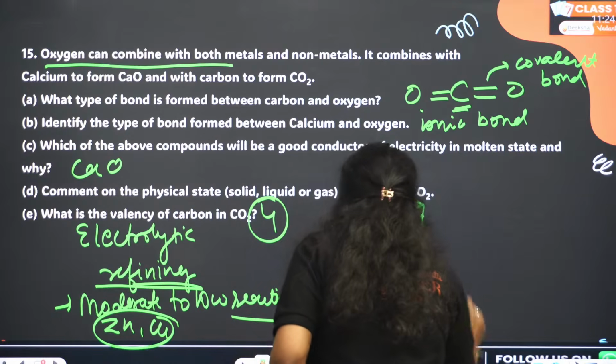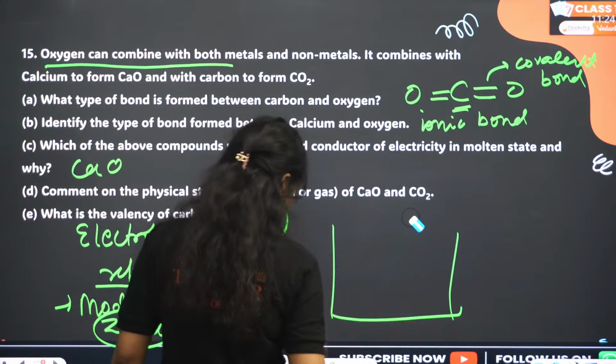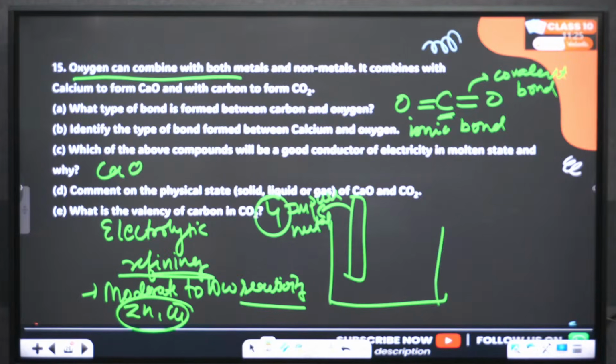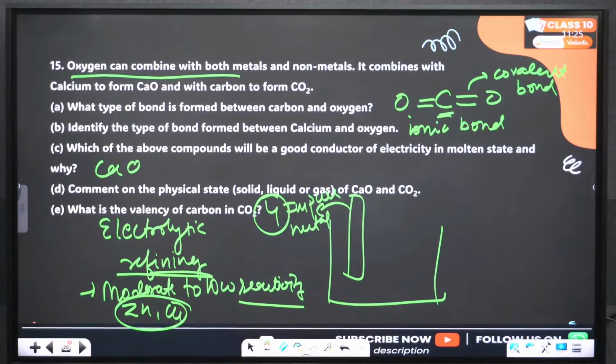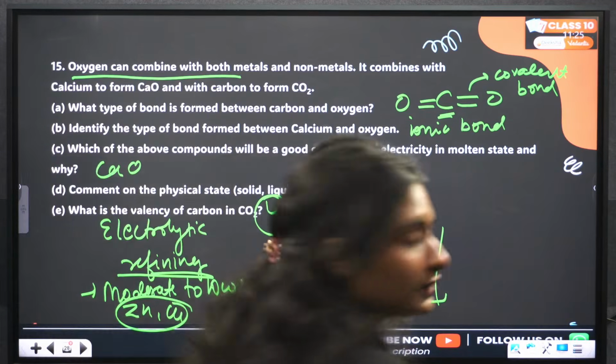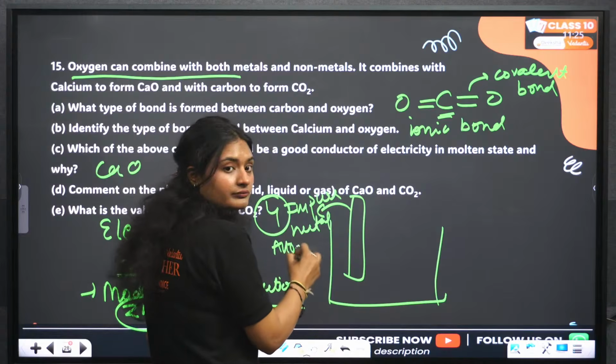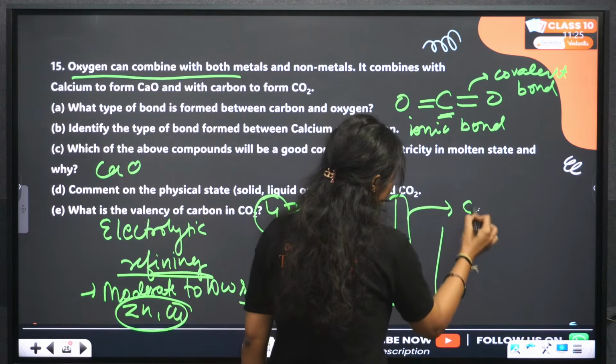So we take one anode, the impure metal rod that we want to refine as the anode, and the pure metal rod is taken as the cathode.